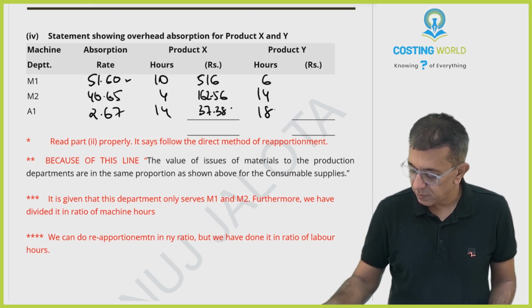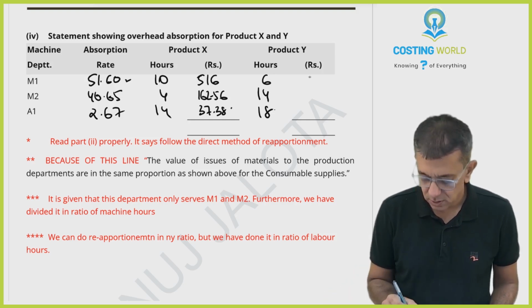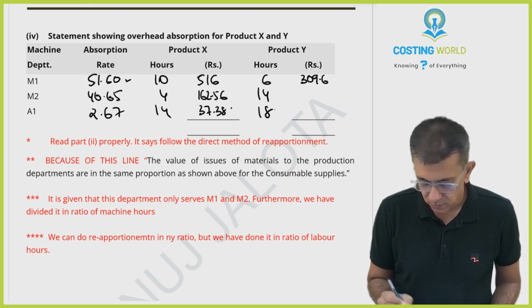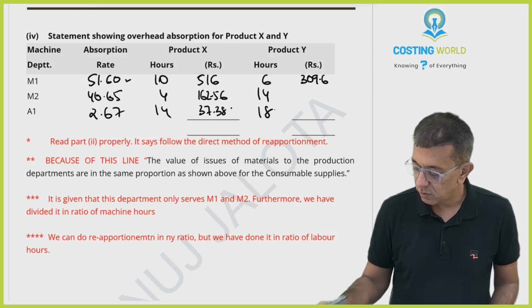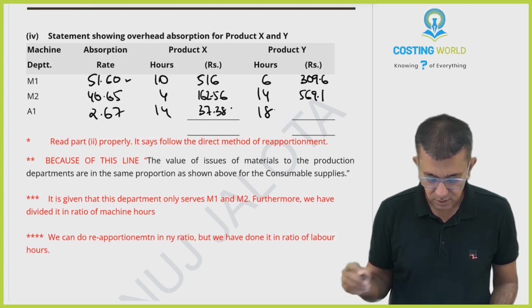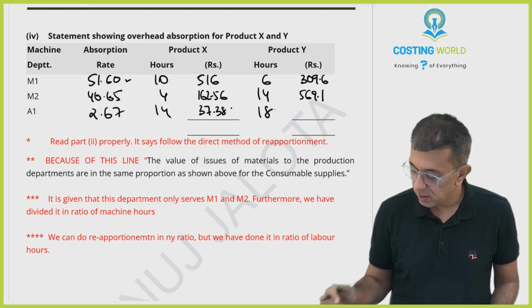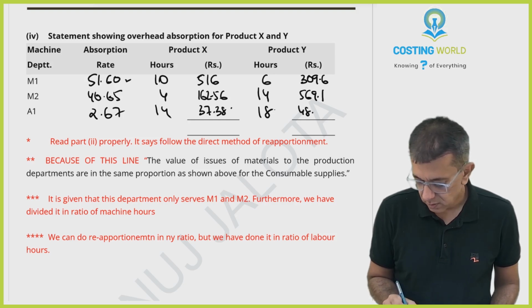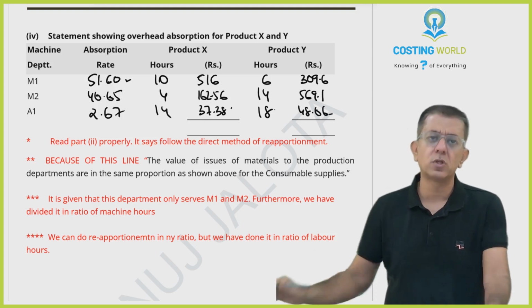Then for Y, 51.6 into 6, 309.6. 40.65 into 14, 569.1. 2.67 into 18, 48.06. Just check, are these the answers? Do the totals also and tell me, please.